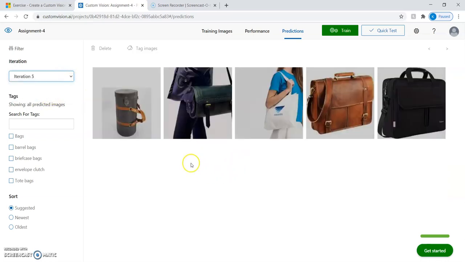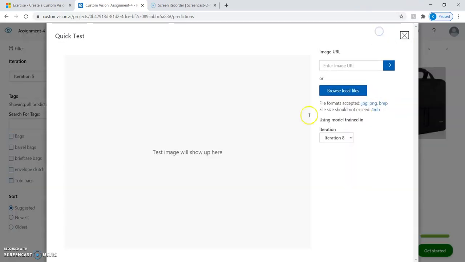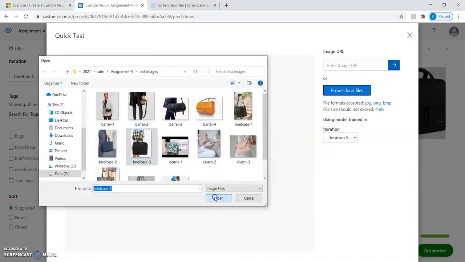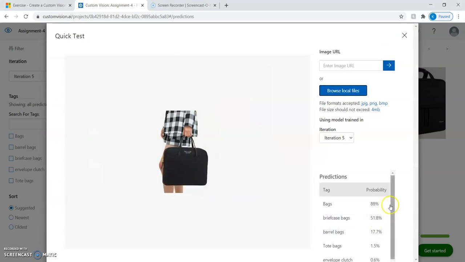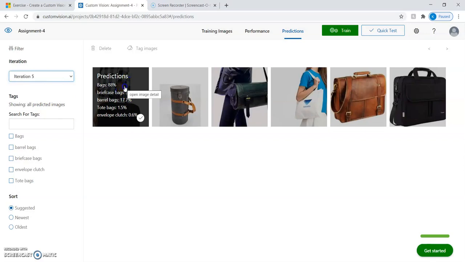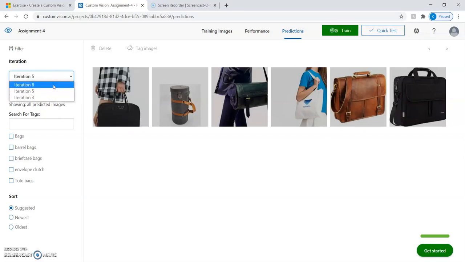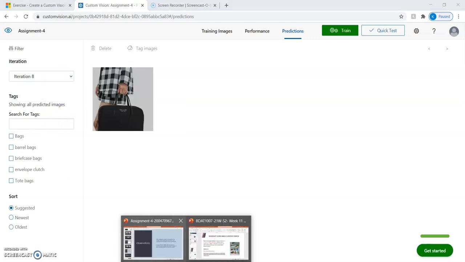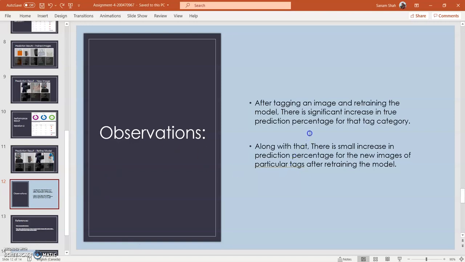For iteration 5, it is showing only 51.8%. So in this case, in the next iteration it is 51.8%, where I have not tagged that image. Now in the next iteration I tagged that image, and it shows that it is now 86.3% prediction.